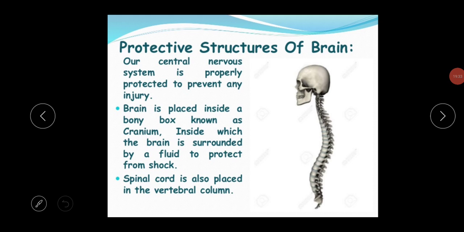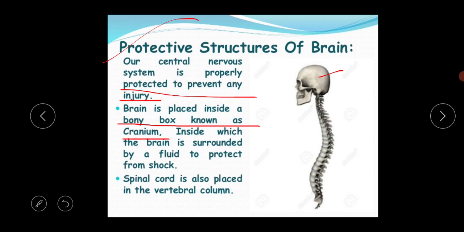Next is the protective structure of the brain. Our central nervous system is properly protected to prevent any kind of injury. Why? Because the brain is the most important and complex structure in our body. So the brain has its own protection: it is placed inside a bony box known as the cranium.